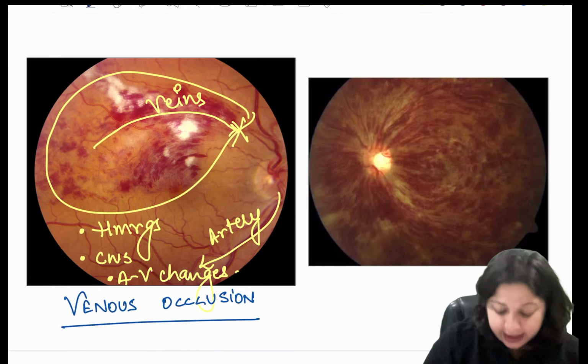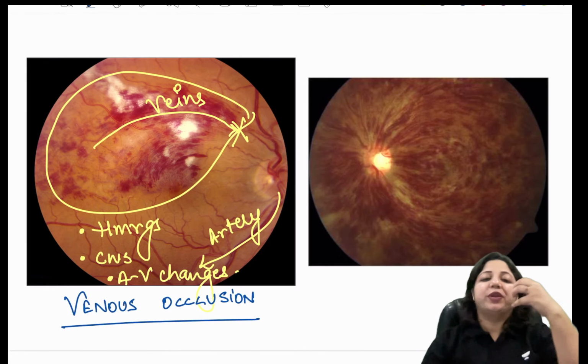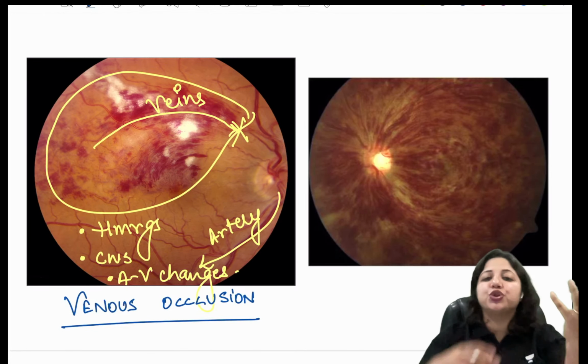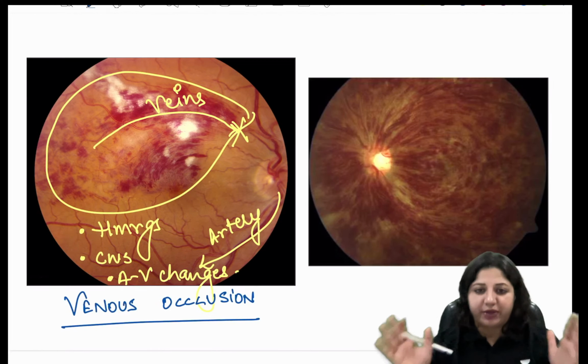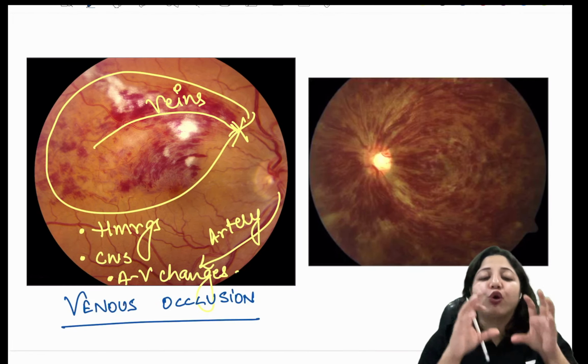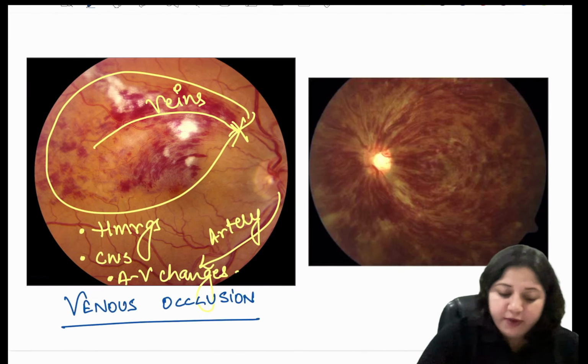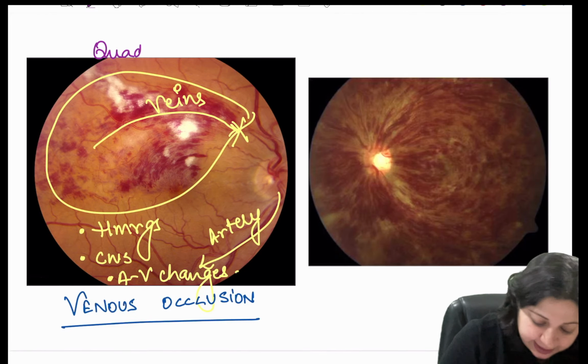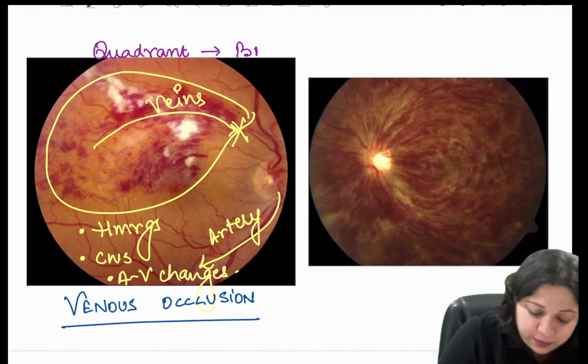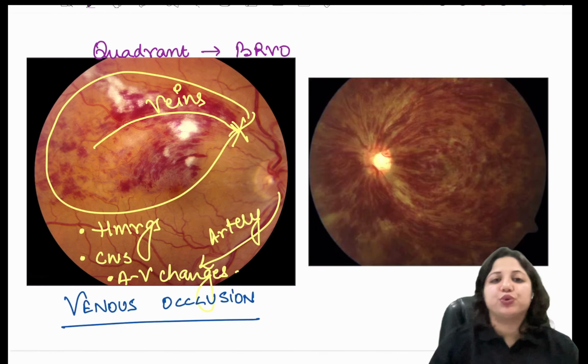So now the thing is, how do you differentiate whether it is a branch retinal vein occlusion or a central retinal vein occlusion? It's very, very simple. When a quadrant is involved, as in this, then it is a branch retinal vein occlusion.